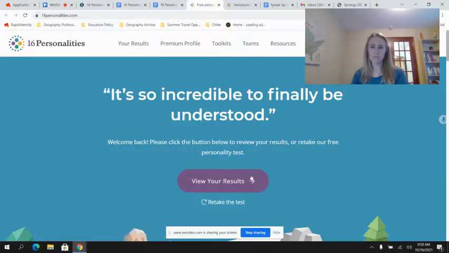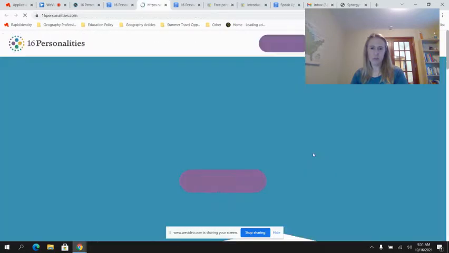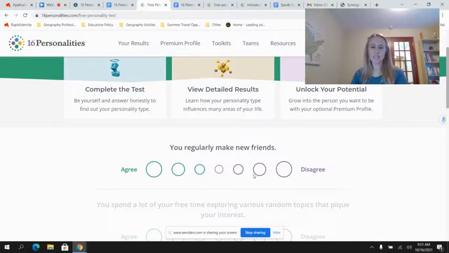It's going to bring you to a website that looks like this. It's just 16personalities.com. When you get there, you are going to see a button that says take the test. My button does not say it because it looks like it recognizes that I've already been here. So I'm going to click on retake the test. And the test looks like this.